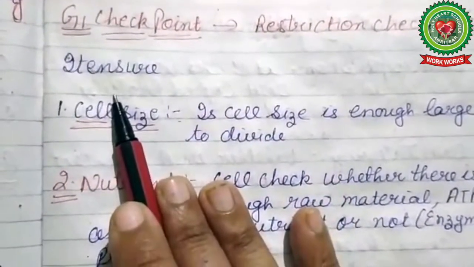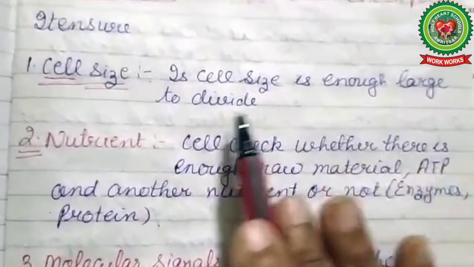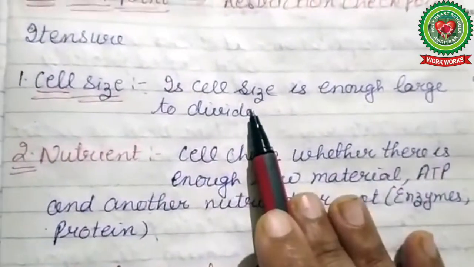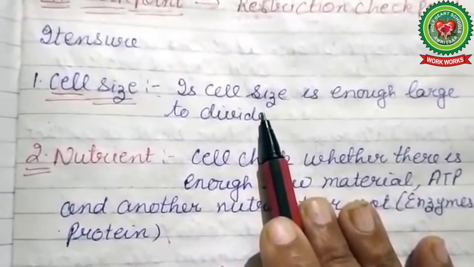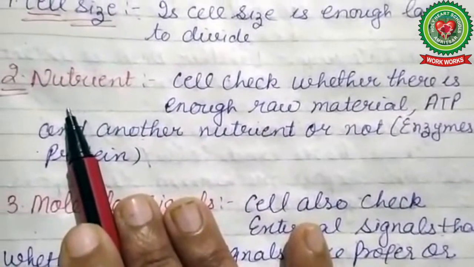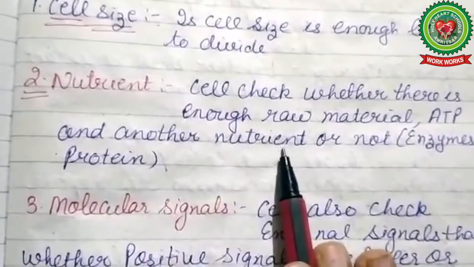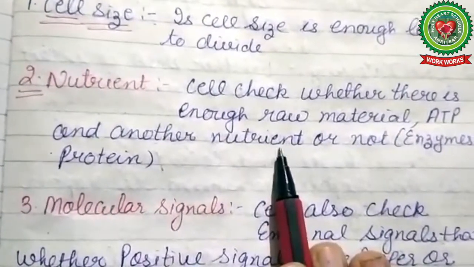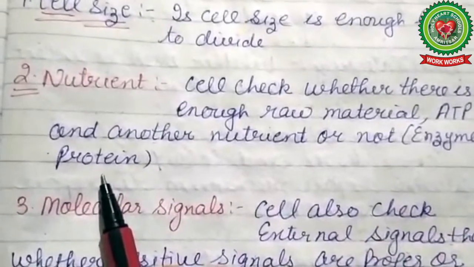It checks cell size: is the cell large enough to divide? If the cell size is not large enough, it gives a negative signal and the cell cycle halts. It also checks the availability of nutrients, whether there is enough raw material, ATP and other nutrients available or not. For example, enzymes and proteins are required for S phase.